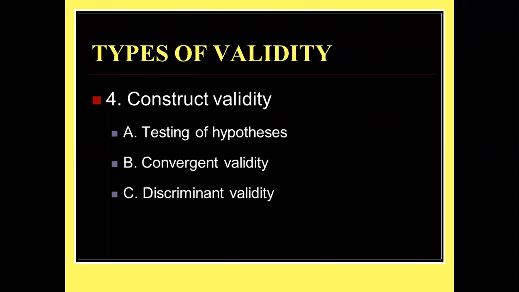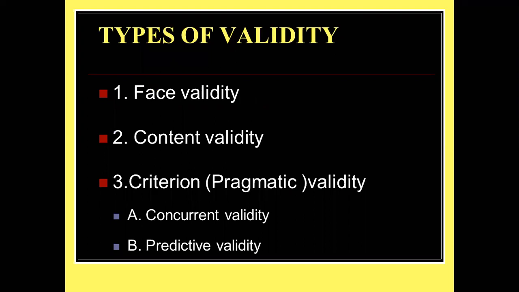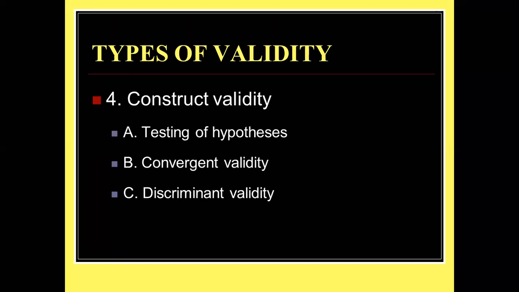If you want to measure anxiety, put questions related to anxiety only. Don't put questions related to depression. Then the tool is not valid. So there are four types of validity: face validity, content validity, construct validity, and also, as we had seen, another type of validity called criterion validity. Criterion validity is also called pragmatic validity. Okay, today we will try to finish the validity.